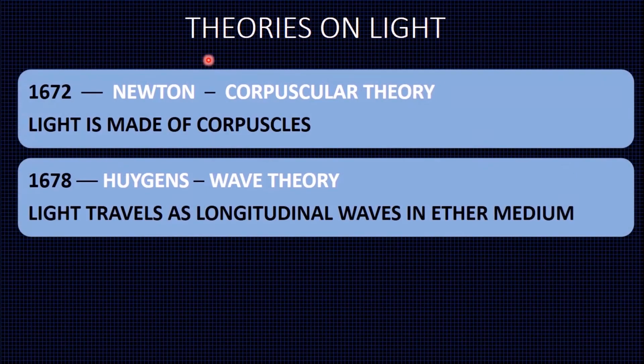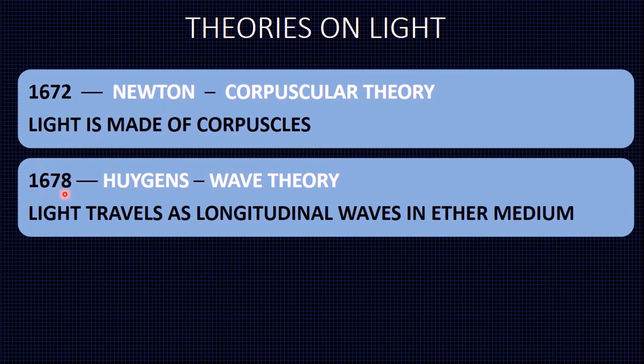Theories on light. In 1672, the famous scientist Newton proposed his corpuscular theory. According to Newton, light is made of corpuscles. Corpuscles are tiny, massless, perfectly elastic particles. So according to Newton, light is made of tiny particles. But this theory was a failure as it could not explain many phenomena in physics.